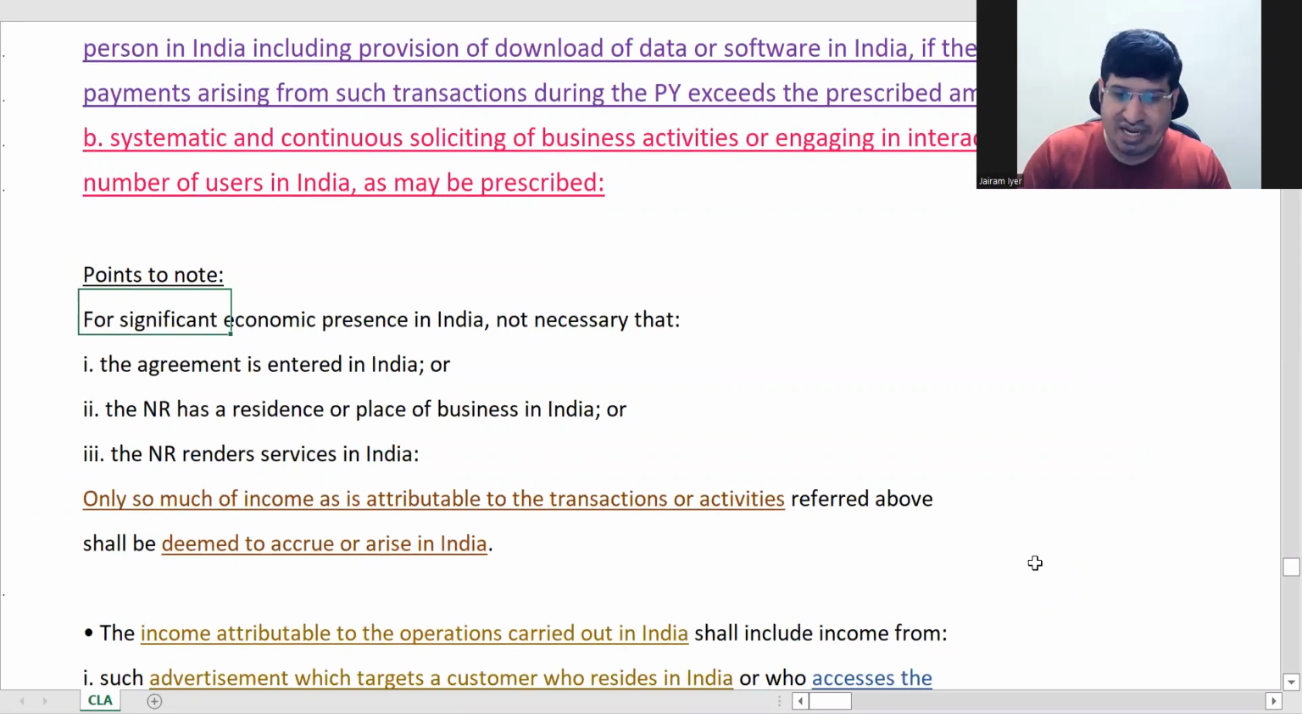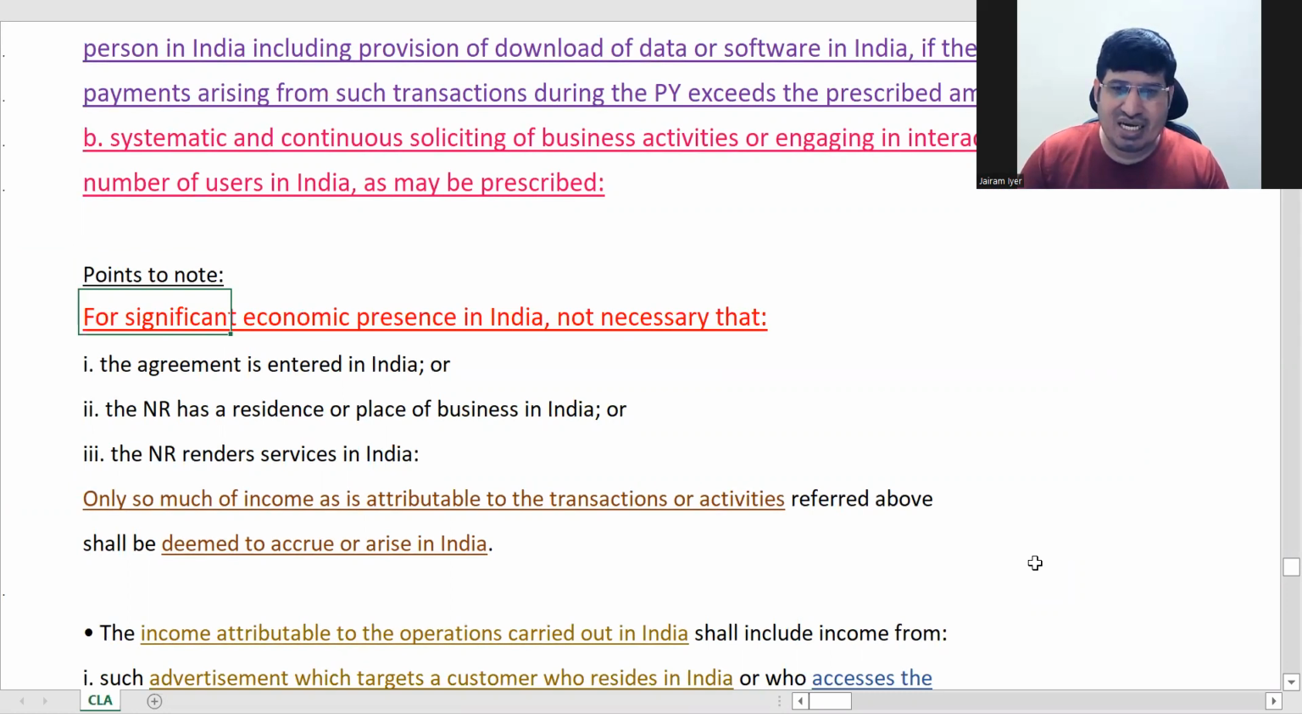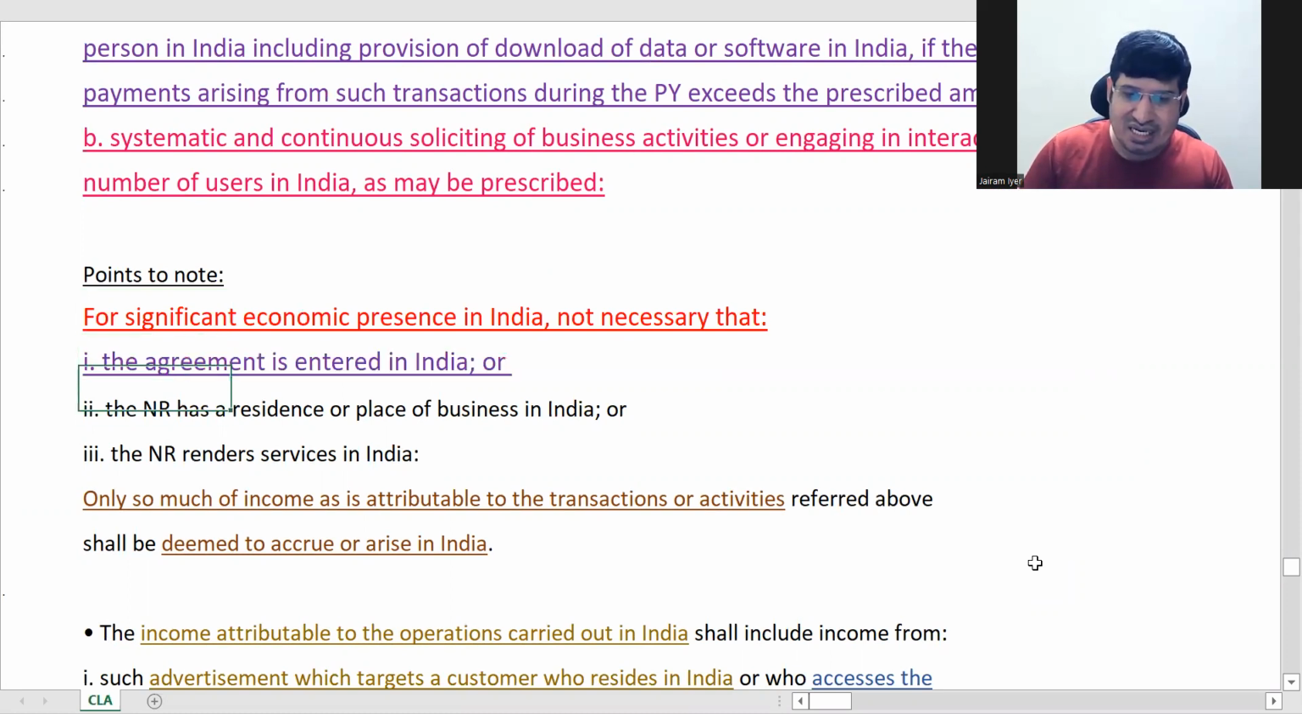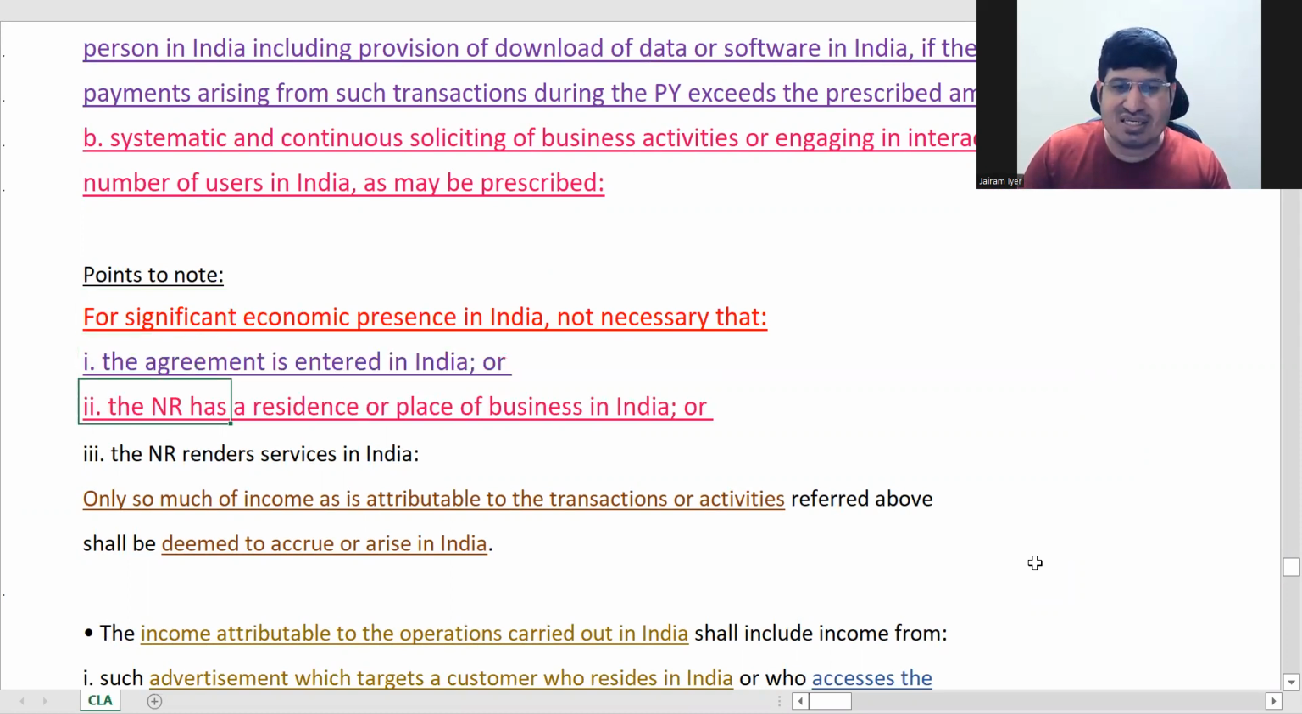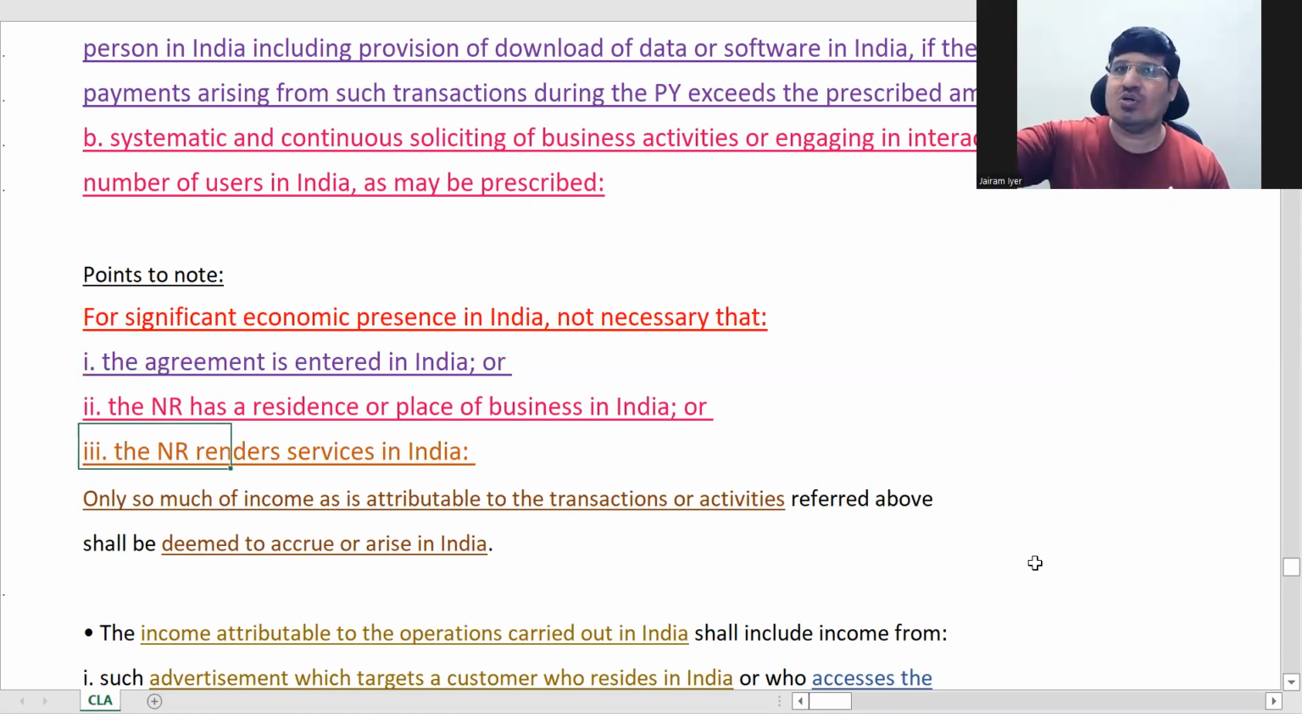For significant economic presence in India, it is not necessary that the agreement is entered into in India. A non-resident having a residence or place of business in India, no need. And that he renders services in India, this is all not needed, because this is basically for people who won't even come here. You're getting the point? They're just using one or two people here, some connection here, and getting income. They are not even going to come here.